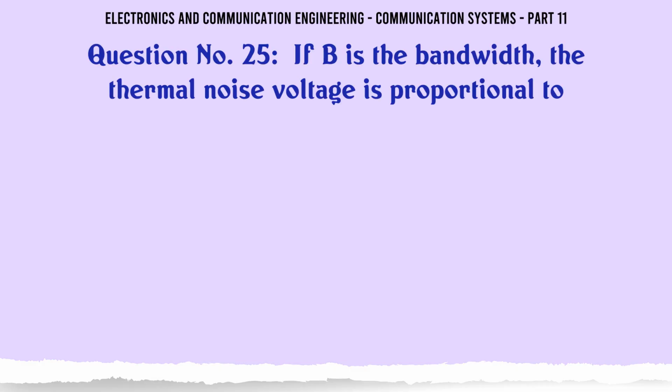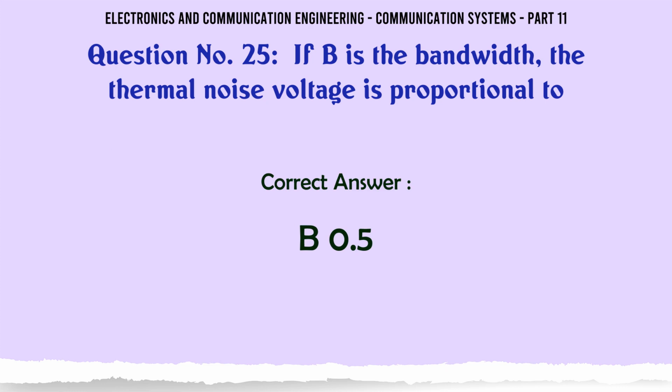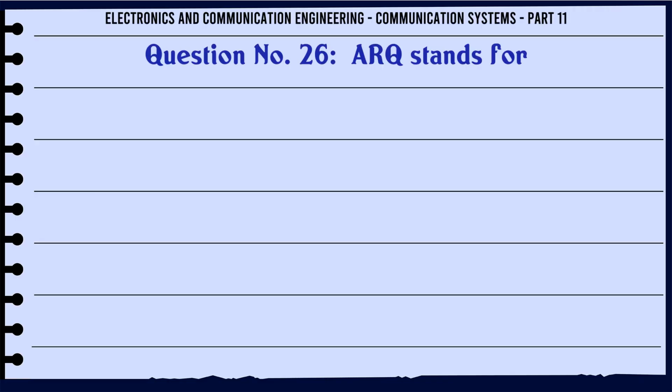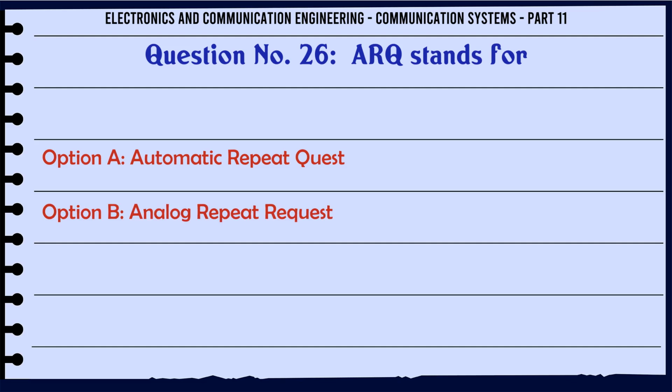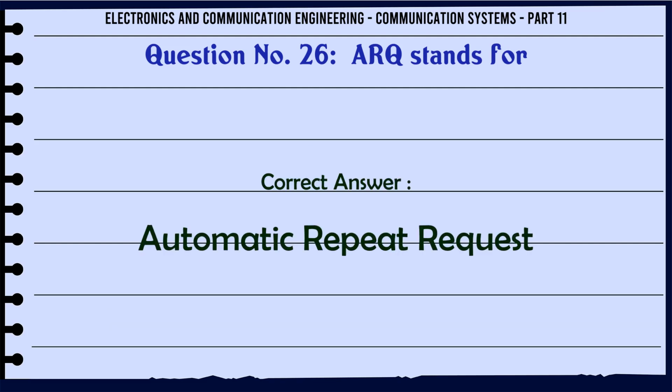If B is the bandwidth, the thermal noise voltage is proportional to A. B, B. B^0.5, C. B^1.5, D. B^2. The correct answer is B^0.5. ARQ stands for A. Automatic repeat quest, B. Analog repeat request, C. Automatic repeat request, D. None of the above. The correct answer is automatic repeat request.